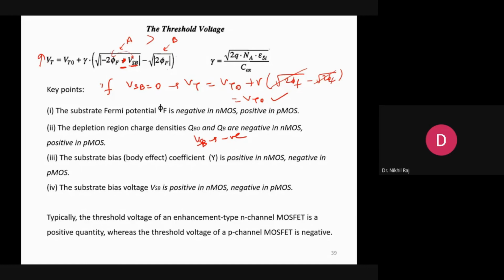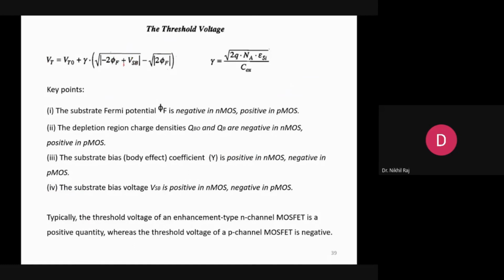Once my VT increases, if my VGS, the input voltage, is equal to the threshold voltage, then due to this VSB this MOSFET will again go into the cutoff condition because my VT has increased. Similarly, if VSB instead of positive changes to negative, or changes to a positive value, then what happens?